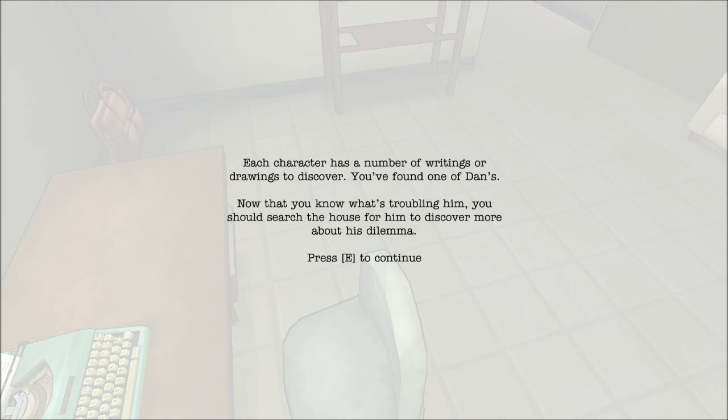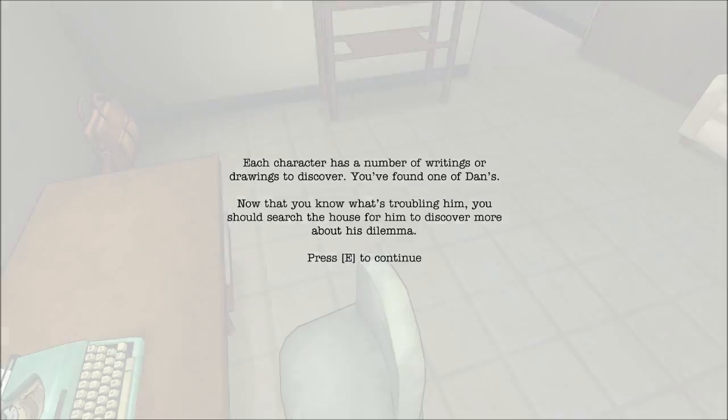Each character has a number of writings or drawings to discover. You found one of Dan's. Now you know what's troubling him. You should search the house for him to discover more about his dilemma.